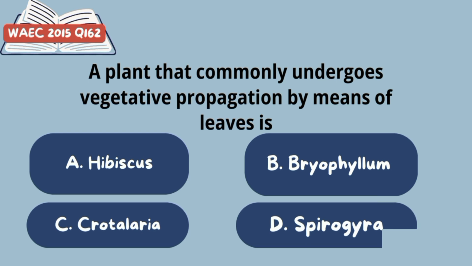Let's look at question 12 from 2015. A plant that undergoes vegetative propagation by means of leaves is A. Hibiscus, B. Bryophyllum, C. Crotalaria, and D. Spirogyra. Think about the options and pick your answer.